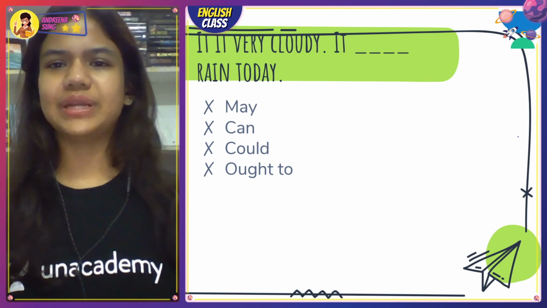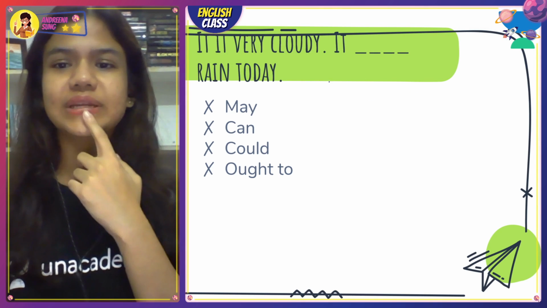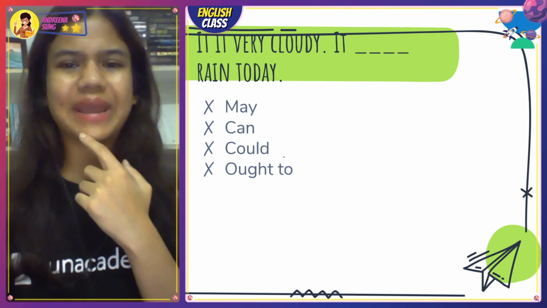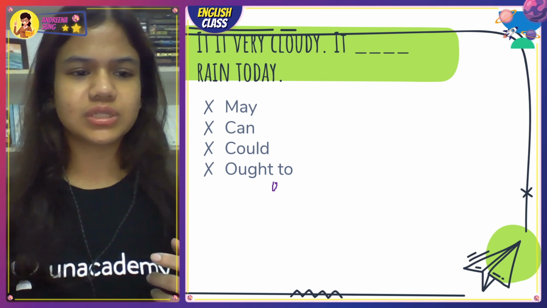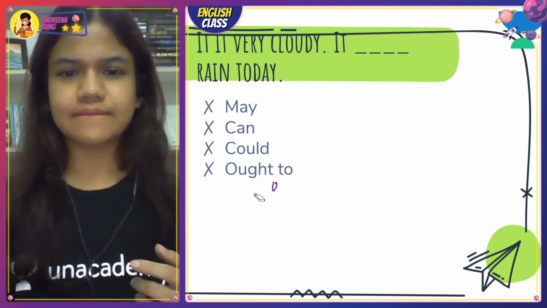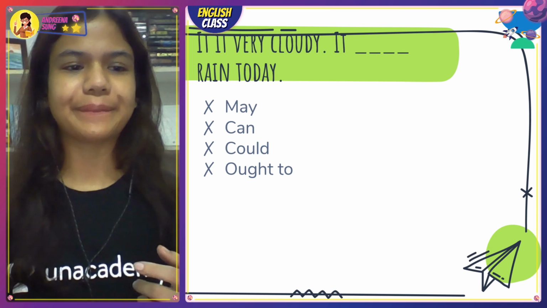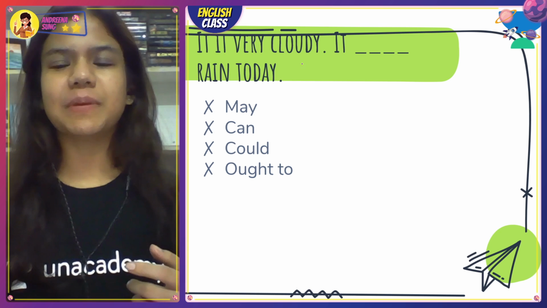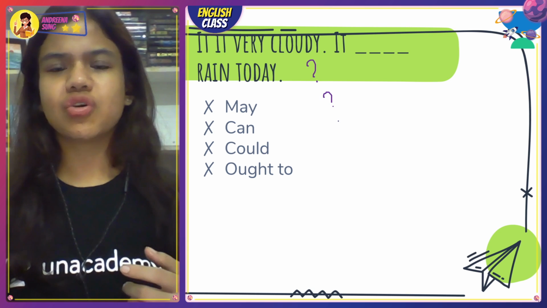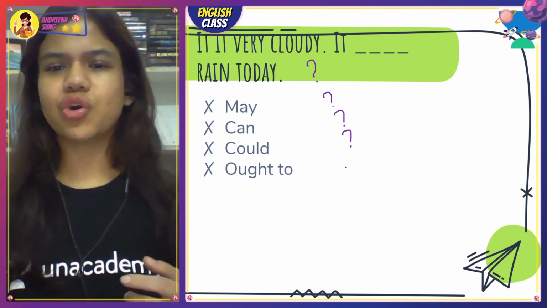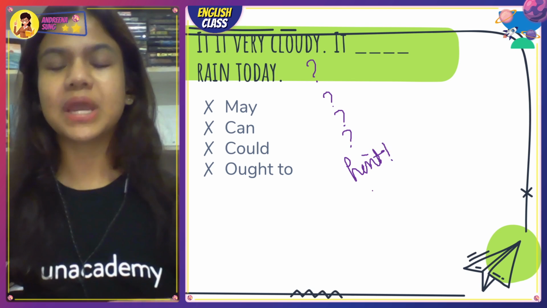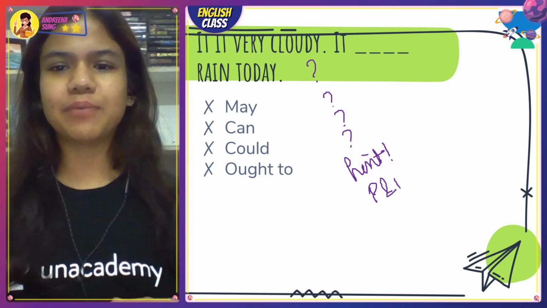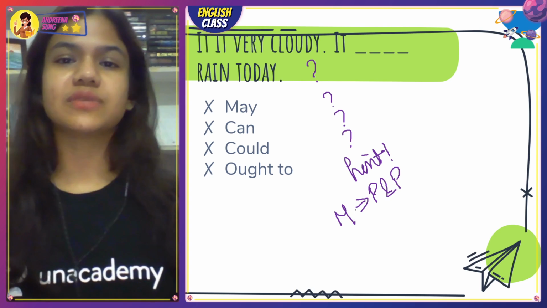It is very cloudy. Dash rain today. Ooh, it is very cloudy. So again, हर cloudy दिन पे तो बारिश नहीं होती, right? Just hold on a second. Let me erase this off. Got it. Guys, हर cloudy दिन पे बारिश नहीं होती, ठीक है? So I am not 100% sure it is going to rain. So the hint for this question is going to be modals of probability and possibility. Think about that, and then you would be able to give the correct answer for this particular question.